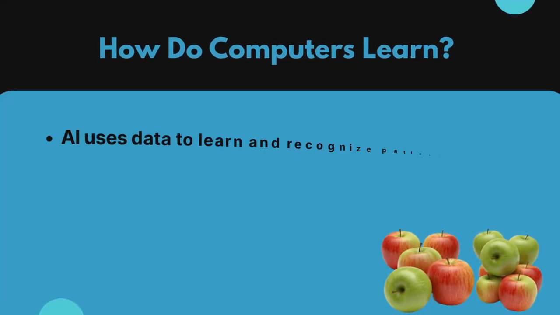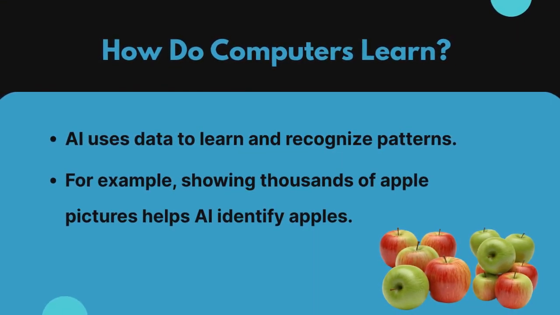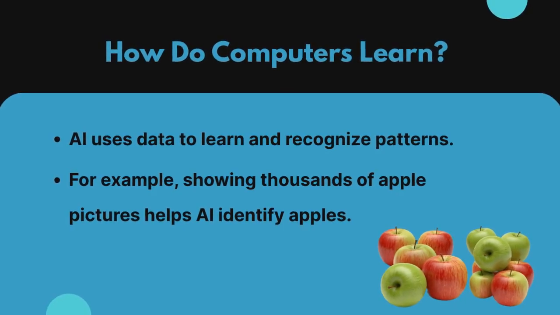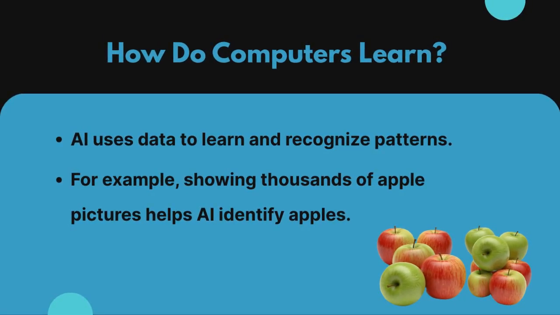How do computers learn? AI uses data to learn and recognize patterns. For example, showing thousands of apple pictures helps AI identify apples.